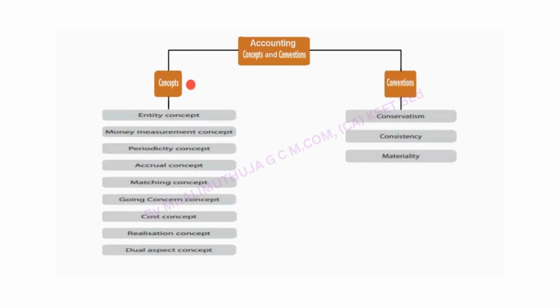So the concepts are entity concept, money measurement concept, periodicity concept, accrual concept, matching concept, going concern concept, cost concept, realization concept, dual aspect concept. Conventions are conservatism, consistency, materiality. Now let us discuss all the accounting concepts and conventions one by one.